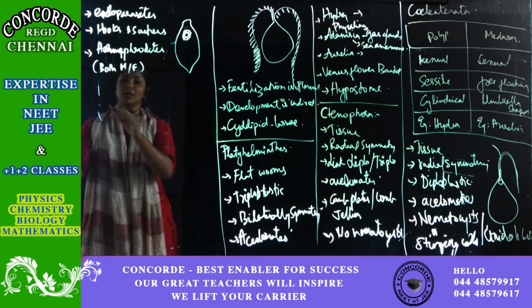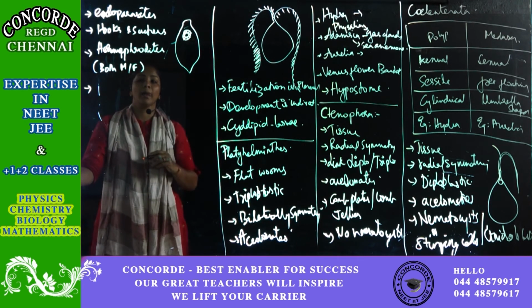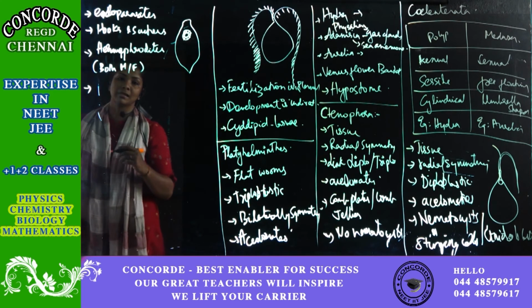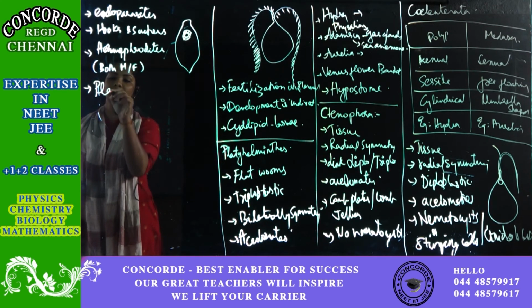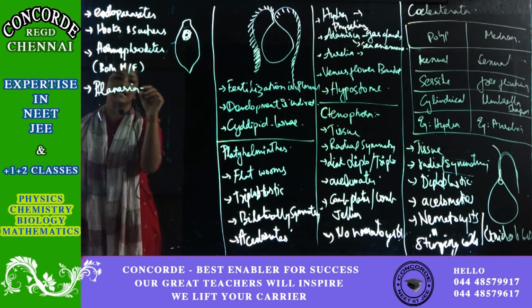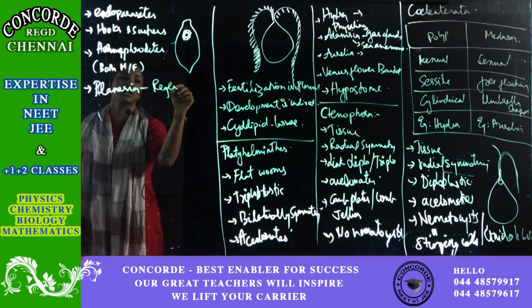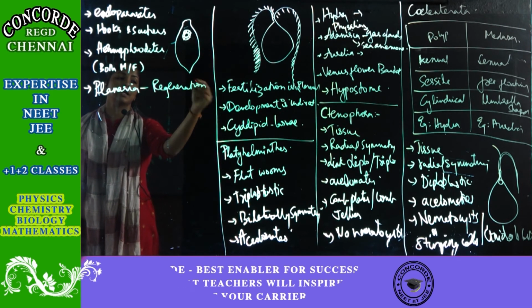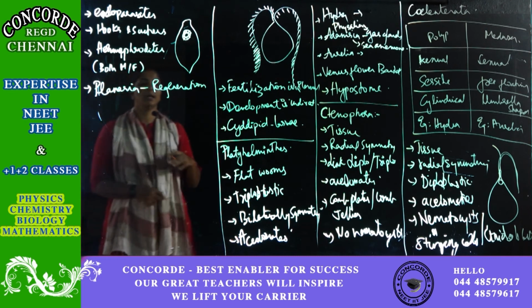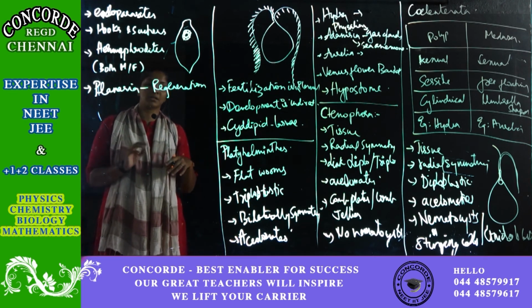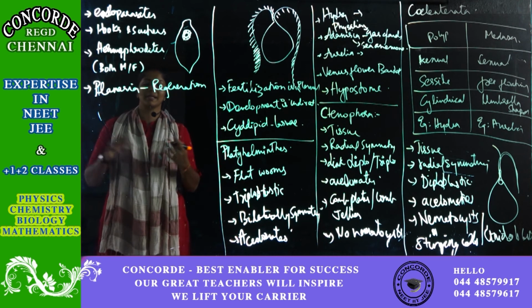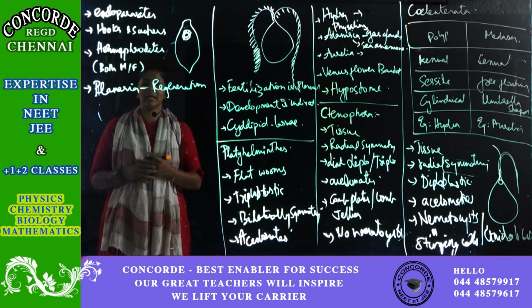Next about Platyhelminthes. Some of them, like planaria, exhibit regeneration. If a part of the body is gone, they will regrow it. The best example is planaria.